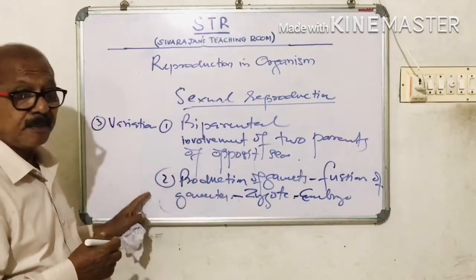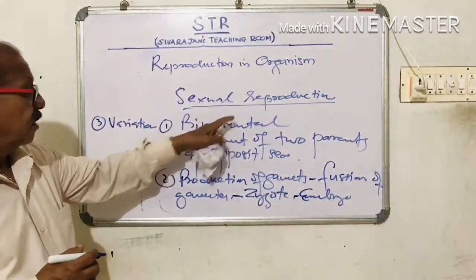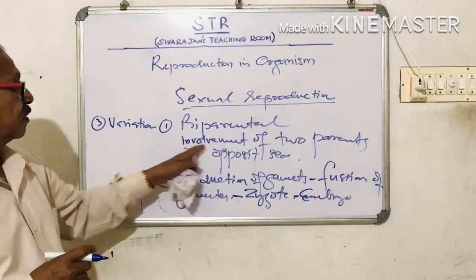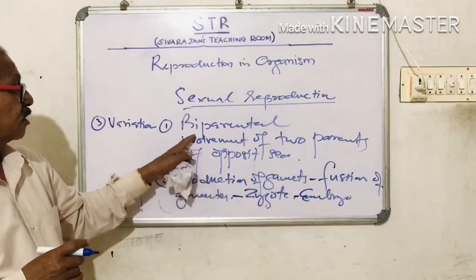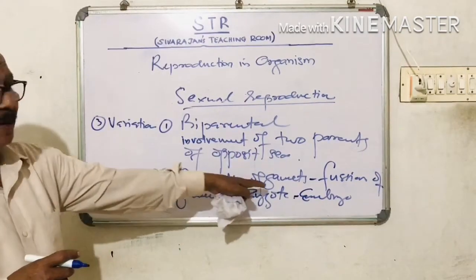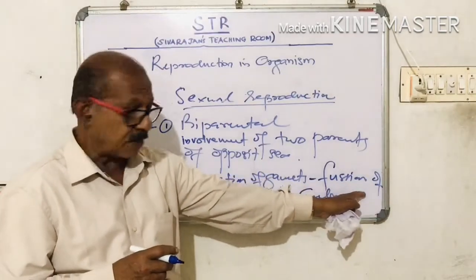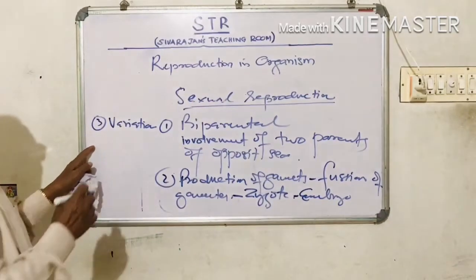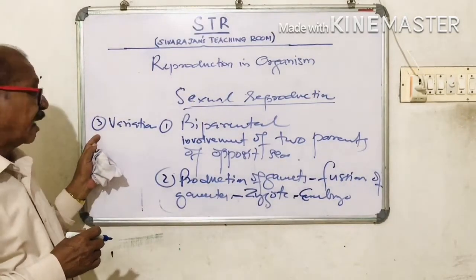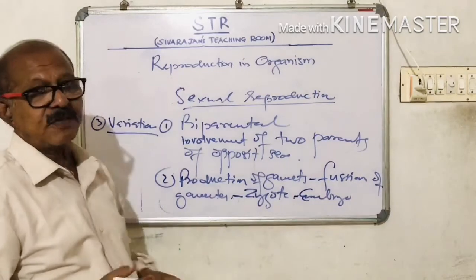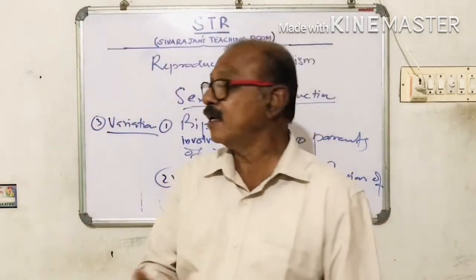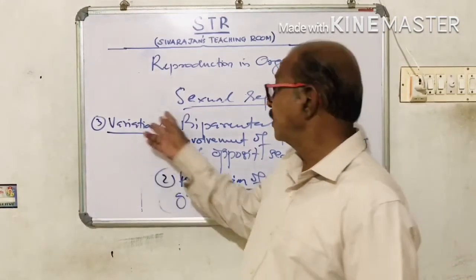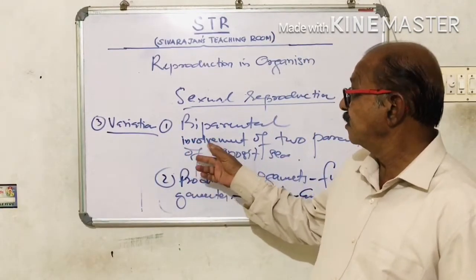So these are the 3 peculiarities of the sexual reproduction. So you may also make a note of these points. Sexual reproduction involves 2 parents, or it is biparental. Then production of gametes must be there, and fusion of gametes must take place and produce a zygote. Zygote develops into embryo. And then the third character is variation. The offsprings will have variations. They differ in their nature from their parents. So these are the characters of sexual reproduction.